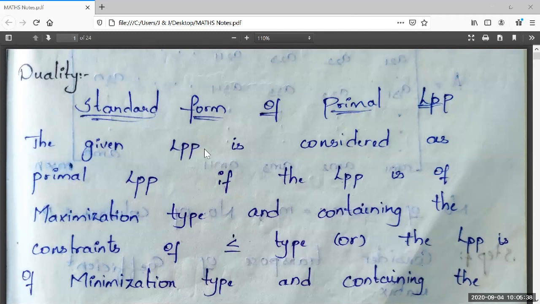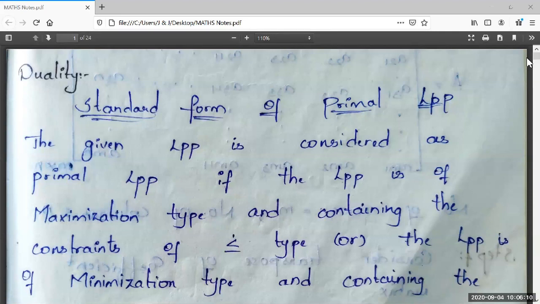It is duality. So under duality, it is written as standard form of primal LPP. To be thorough with duality, the first and foremost definition you should be well thorough is standard form of primal LPP. Right. See here what is written. The given LPP is considered as primal LPP if the LPP is of maximization type and containing the constraints of lesser than or equal to type.